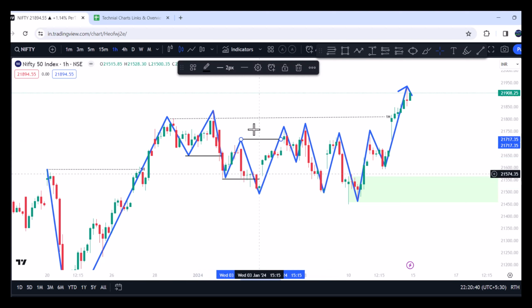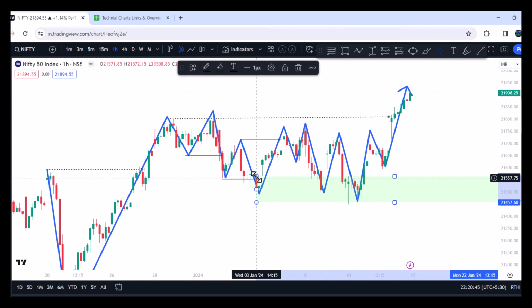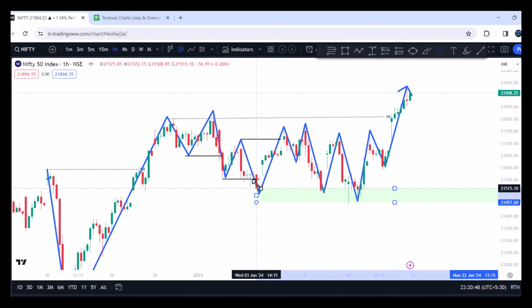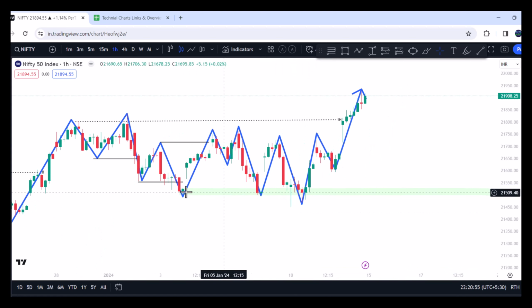So where is our internal demand zone? First our internal demand zone has started here, the lowest candle at this point of time. Yes, so this is the level where it has started, right? You see, exactly it came to our demand zone, and then the market pulled higher, right? But here the market again turned bearish, but it has not closed below the previous swing low. It has actually taken all the stop losses below this, because it is like equal lows. It has taken all the stop losses and then continued higher.